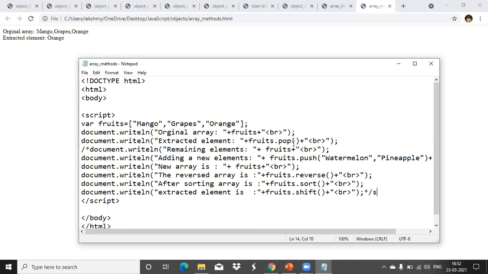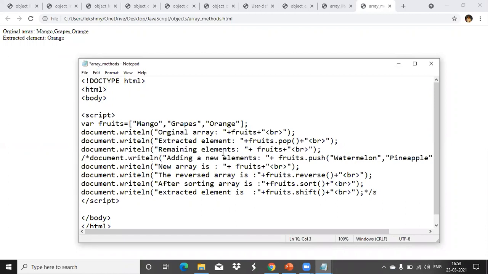And we used pop. So the last value, that is orange, got removed. That means it got deleted from the array, and that is returned, so that only I'm able to display that here. Now after this, we are making some changes.